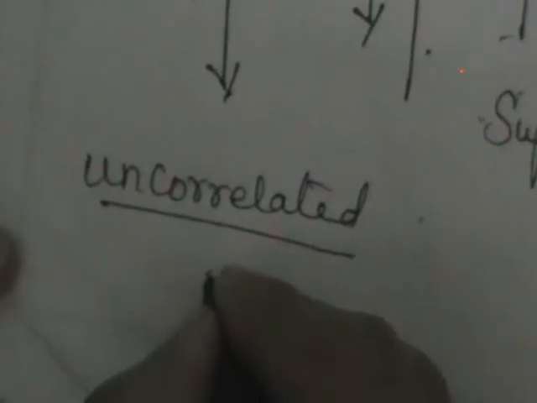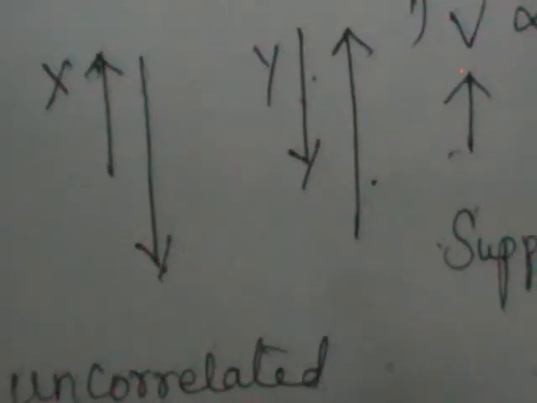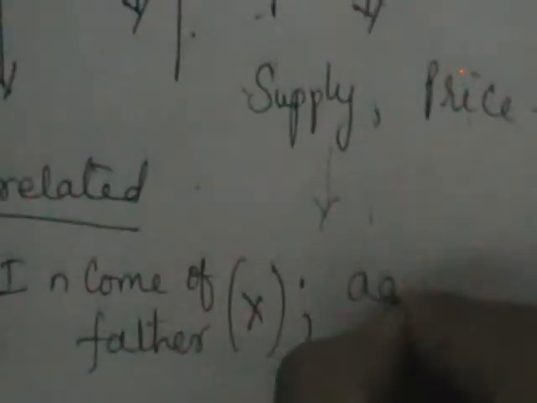You call two variables uncorrelated if there is no relationship between them, like the income of the father, say variable x, and the age of the son. We see clearly that the income of the father is in no way related to the age of the son, which indicates that if there is no relationship, we use the term uncorrelated.